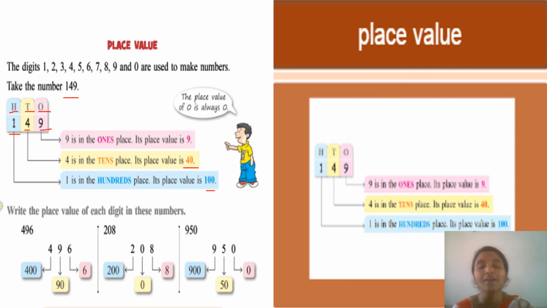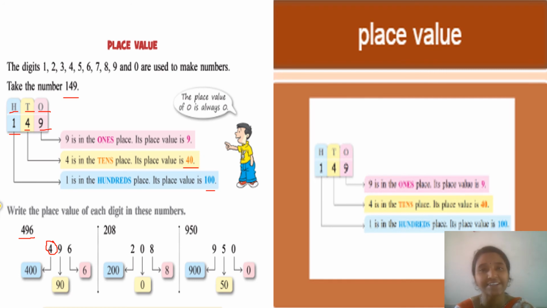And you have to remember one thing: the place value of 0 will be 0 only, whether it is in hundreds, tens or ones. Now you can write the place value of each digit in a number. See, 496. In this, the place value of 4 is, where it is?